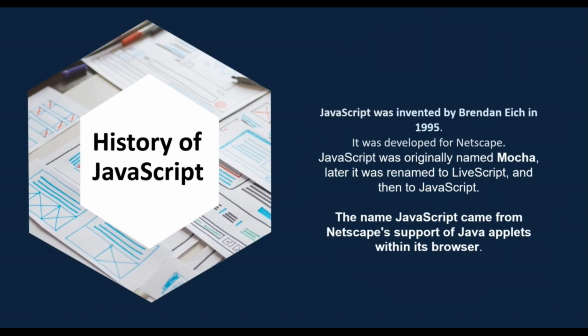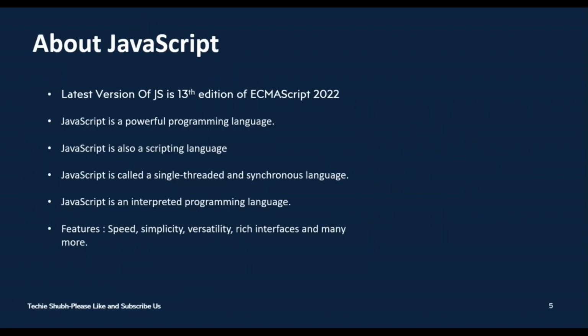Before moving on to that, we will first cover the history of JavaScript. JavaScript was created at Netscape Communications by Brendan Eich in 1995, and it was originally named Mocha, and later renamed to LiveScript and then to JavaScript. The name JavaScript came from Netscape's support of Java applets within its browser. So this is all about the history of JavaScript.